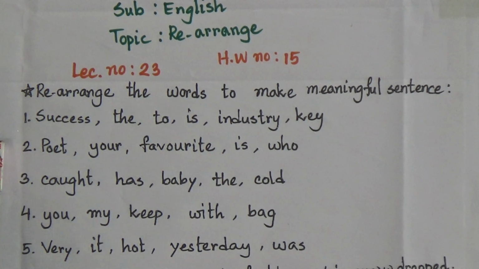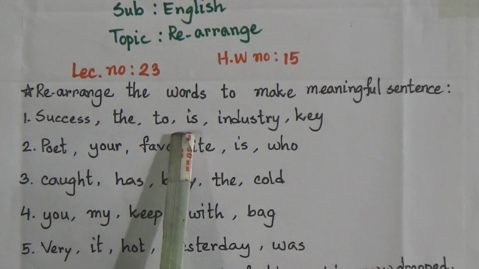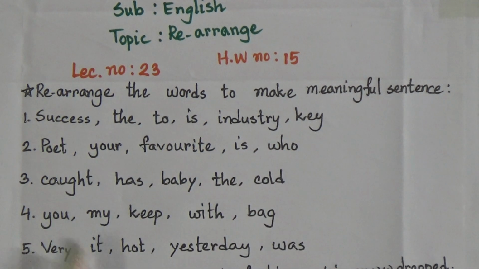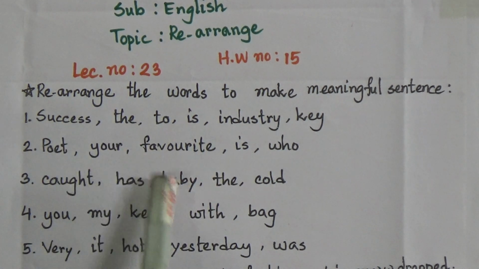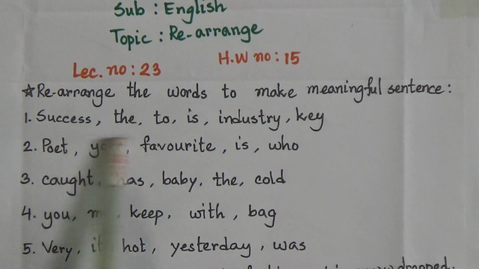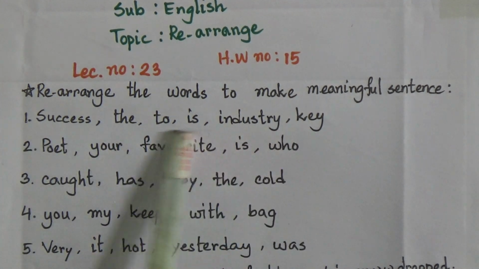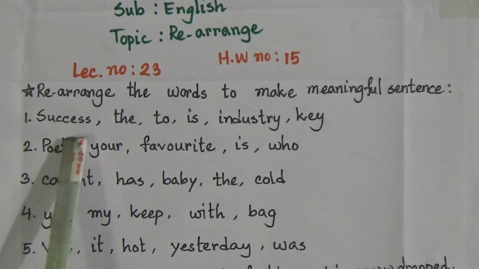In number 1, some words are given: success, the, to, is, industry, key. So how will we arrange these words? We have to write the noun first, or if it is a question, in that case we have to write first the verb or the WH word. So here it won't be an interrogative sentence, it will be an assertive sentence.